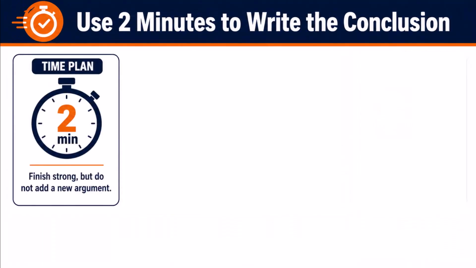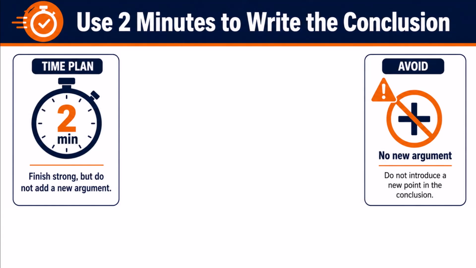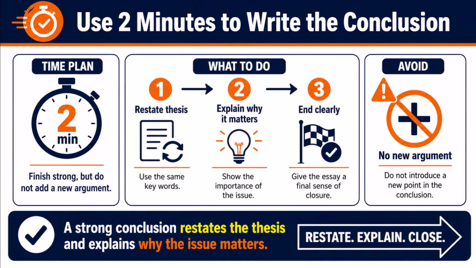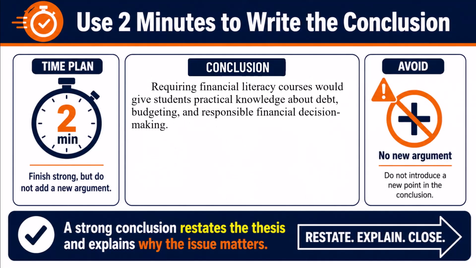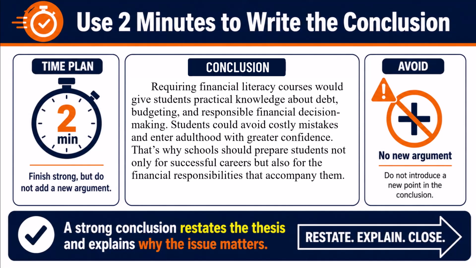Now, you have 2 minutes to write a conclusion. Don't introduce any new argument here. Instead, restate your thesis using the same key words and explain why the issue matters. For example, requiring financial literacy courses would give students practical knowledge about debt, budgeting, and responsible financial decision-making. Students could avoid costly mistakes and enter adulthood with greater confidence. That's why schools should prepare students not only for successful careers, but also for the financial responsibilities that accompany them.